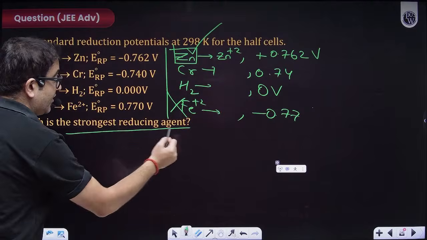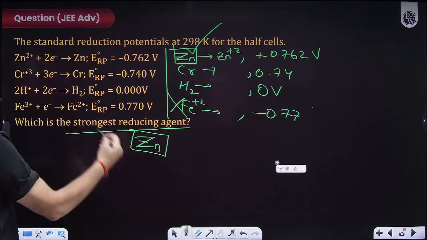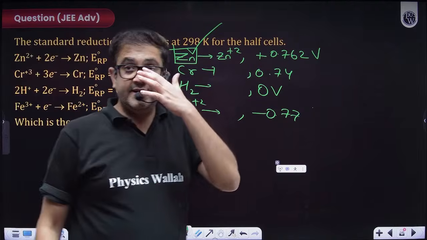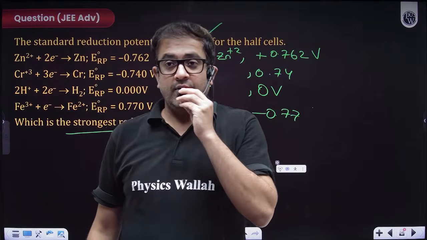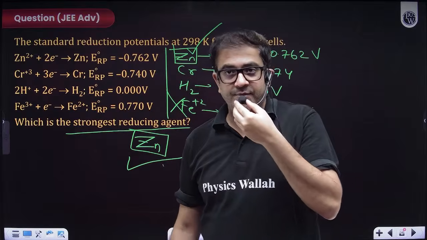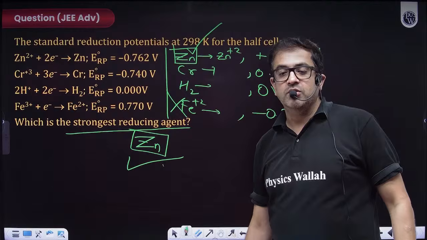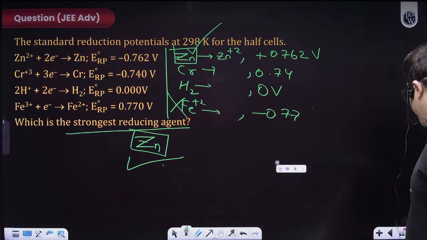So who will be the strongest reducing agent? Your answer will definitely be not zinc plus 2, beta, but zinc solid. I hope everybody is clear. So first is the correct answer. Beta, there is no option, but I hope everybody got it now. Right? Guys, I hope everybody got it. Chalo. Moving forward now.